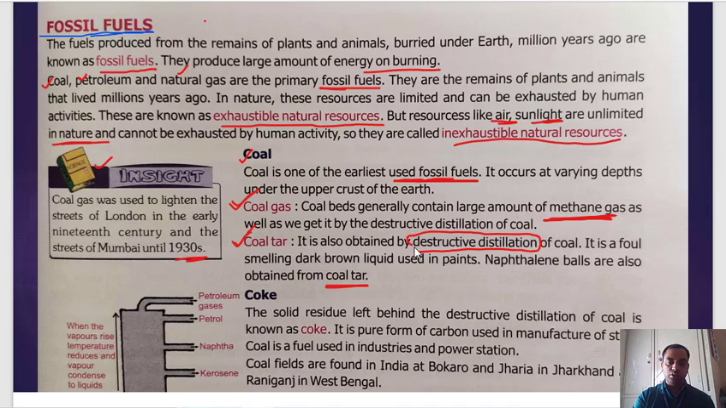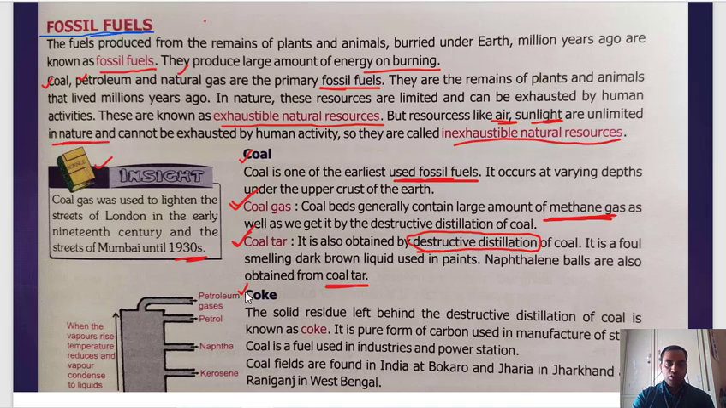Destructive distillation. So what is destructive distillation? It is your homework, it is your task to identify the meaning of destructive distillation. Search what is the meaning of destructive distillation and comment to me in the comment section. Okay.